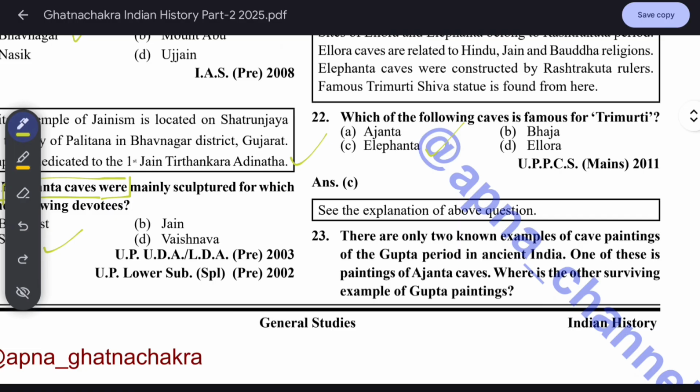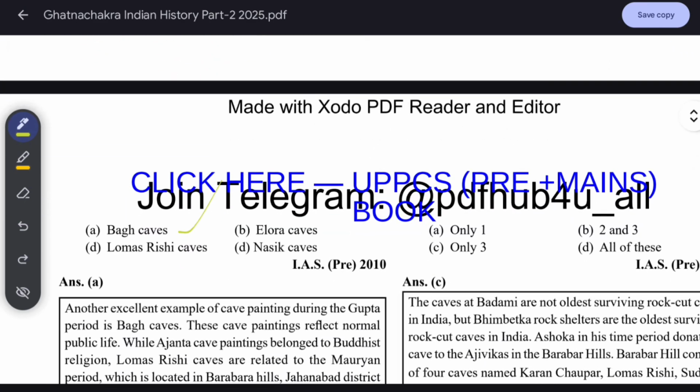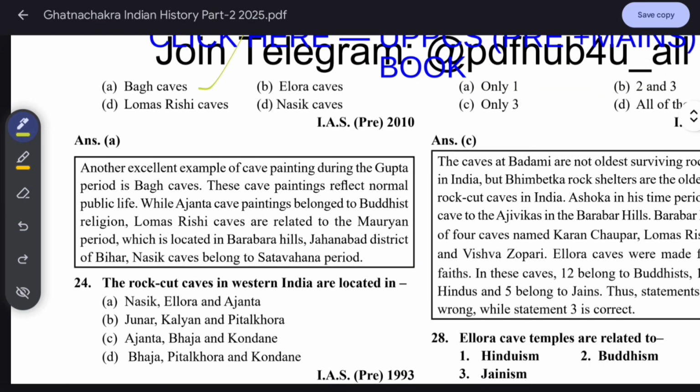There are only two known examples of cave paintings of the Gupta period in ancient India. One of these is the paintings of the Ajanta caves. Where is the other surviving example of Gupta painting? It is the Bagh caves. Another excellent example of cave painting during the Gupta period is the Bagh caves. These cave paintings reflect normal public life, while the Ajanta cave paintings belong to the Buddhist religion.